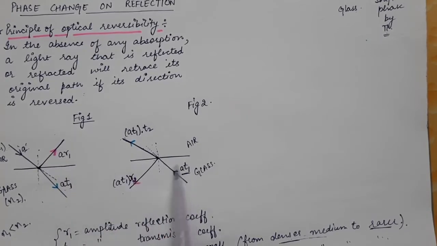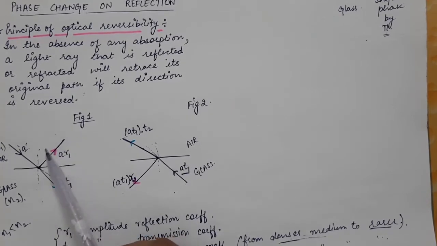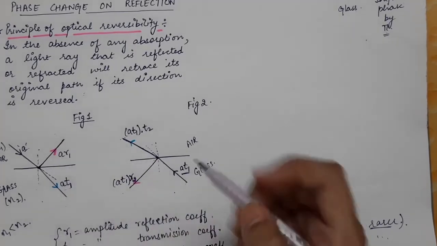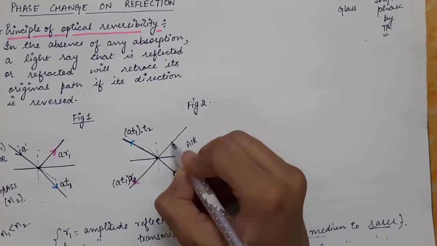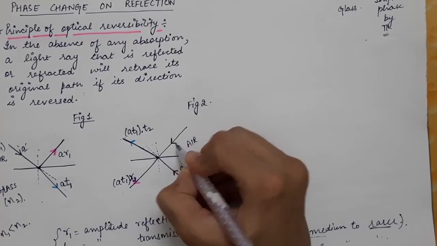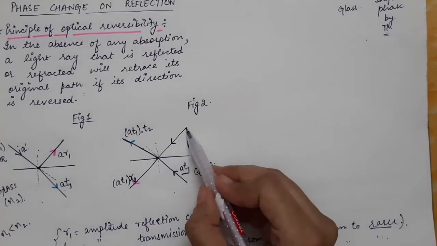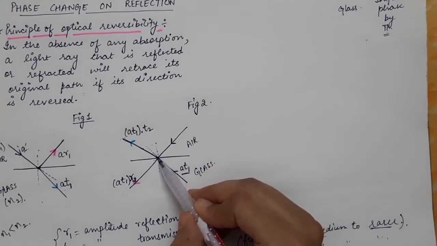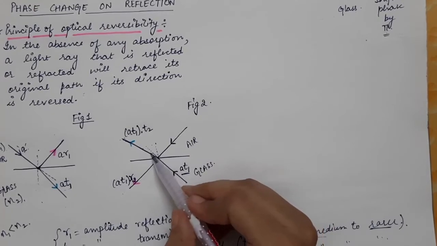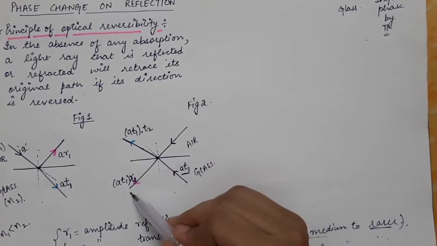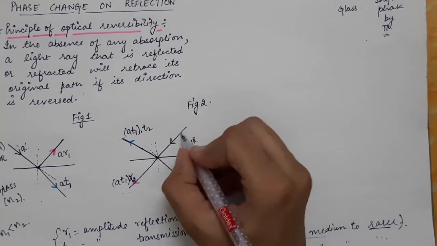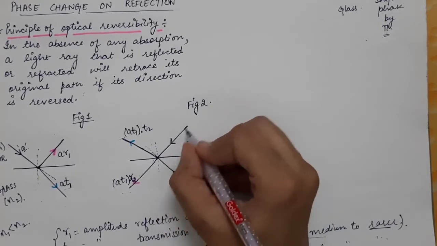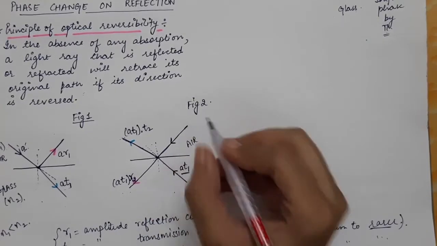Now we will be reversing the direction of this reflected light. In the first case, we reversed the direction of the refracted ray. Now we will be reversing the direction of the reflected ray. Now this ray is made to fall on the denser medium from the rarer medium in this direction. So when the reflected ray is made to reverse its direction, this will also give rise to a reflected ray and a transmitted ray. The amplitude of this ray will be AR1.